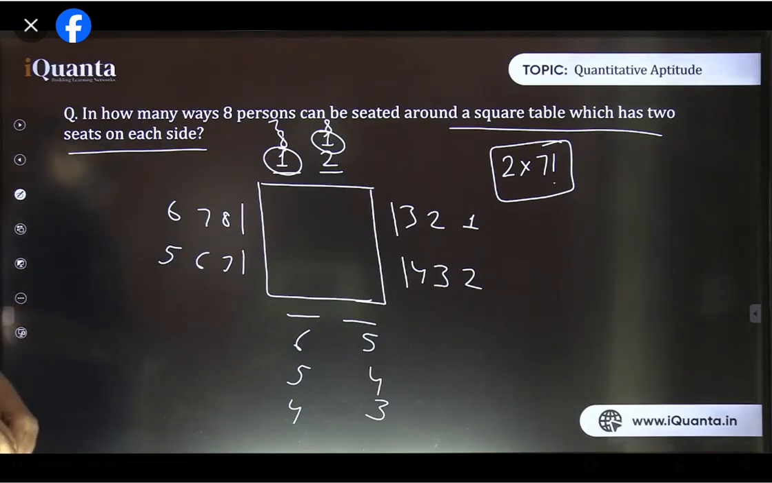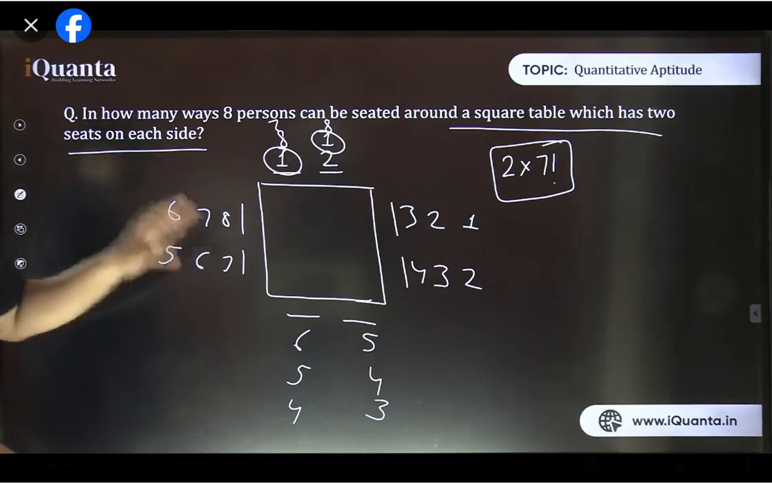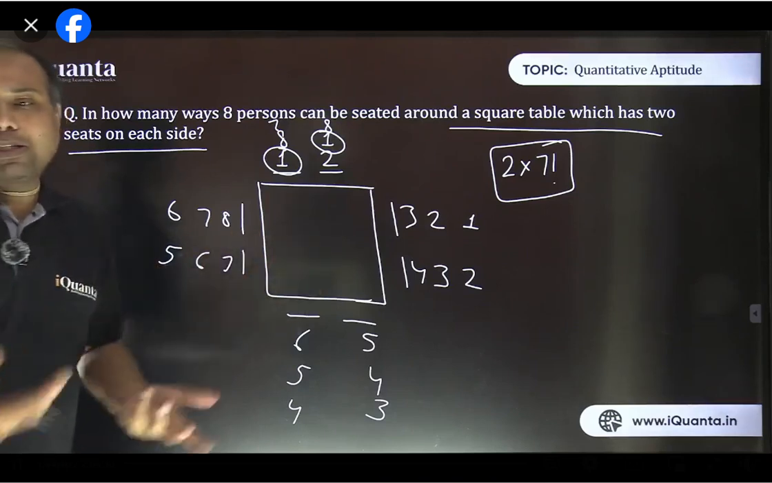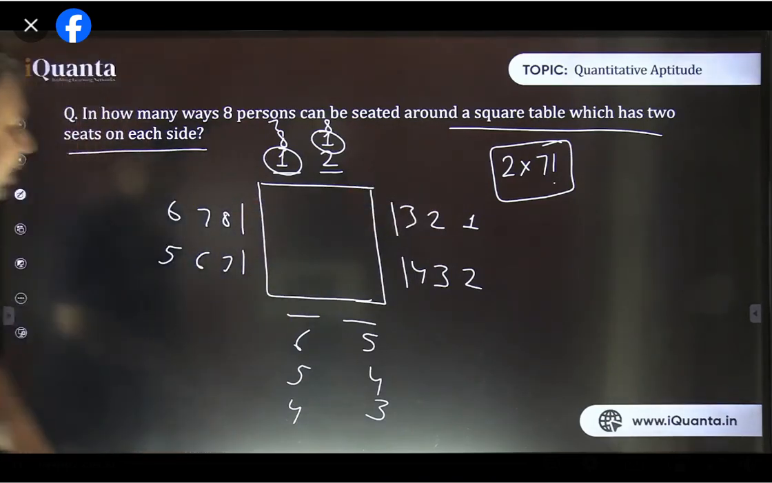So we just need to see how many ways there are for the first person to be seated, because the moment we make the first person sit, after that all seats are different. So it becomes 2 times 7 factorial. Okay, let's move further.